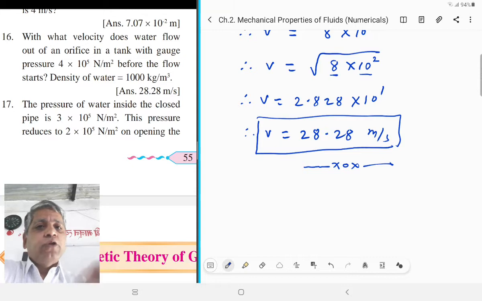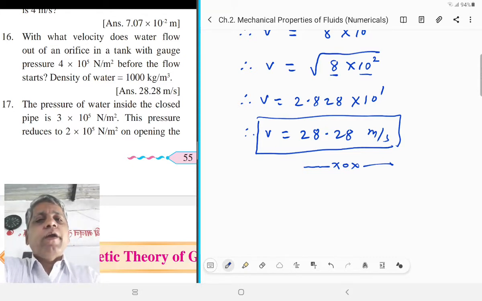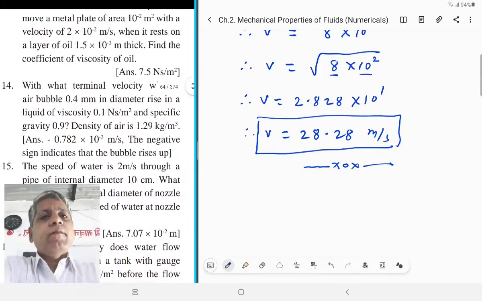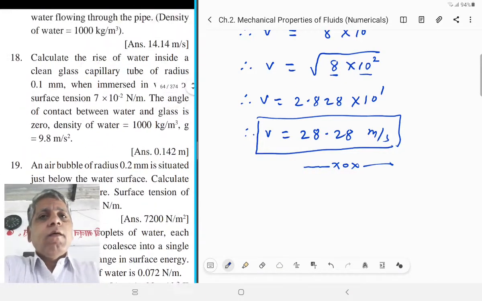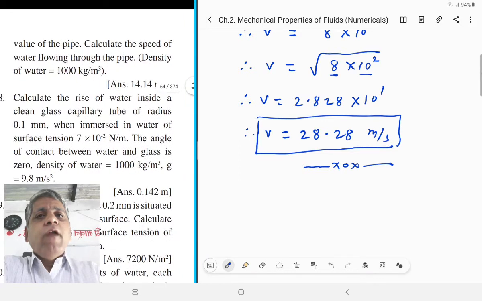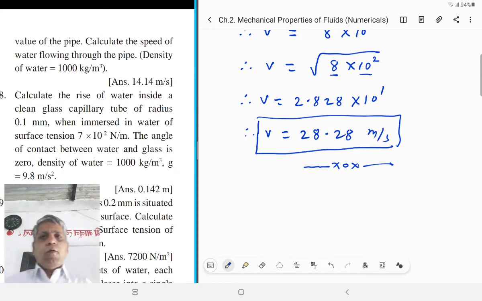This pressure reduced to 2 into 10 raised to 5 Newton per meter square on opening the valve of the pipe. Calculate the speed of water flowing through the pipe.